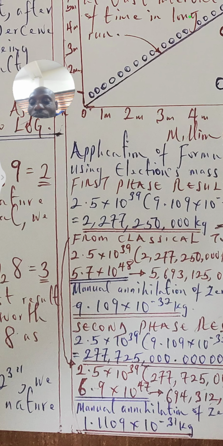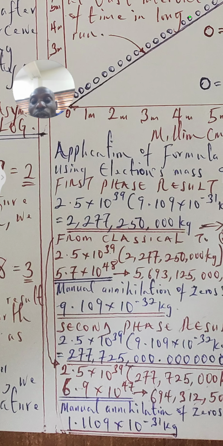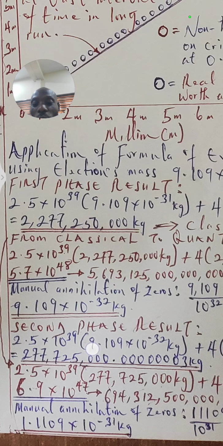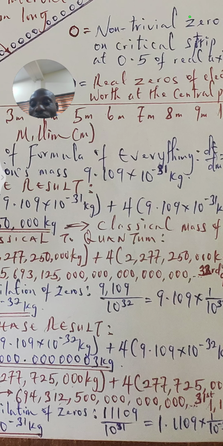With that, we have seen that almost 2 billion worth of the classical mass worth has decayed, because our result is now 277,725,000 kilograms with some other zeros. The zeros after the dot are so insignificant that we can get rid of them.